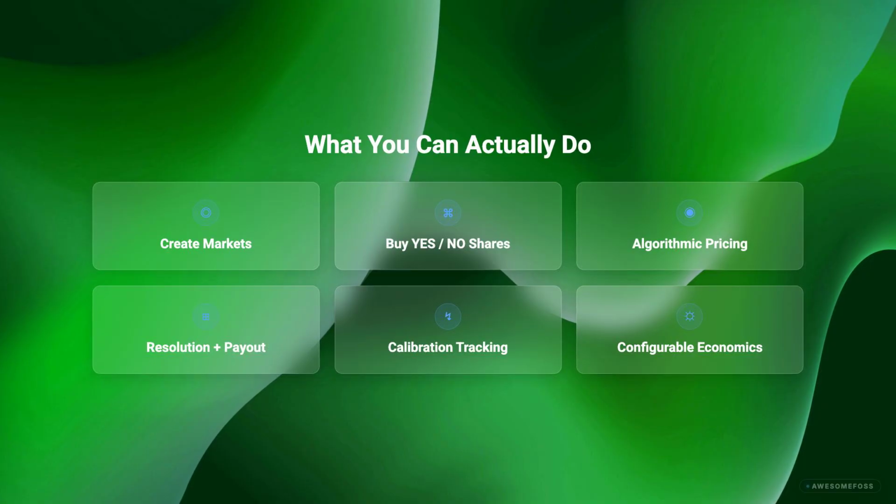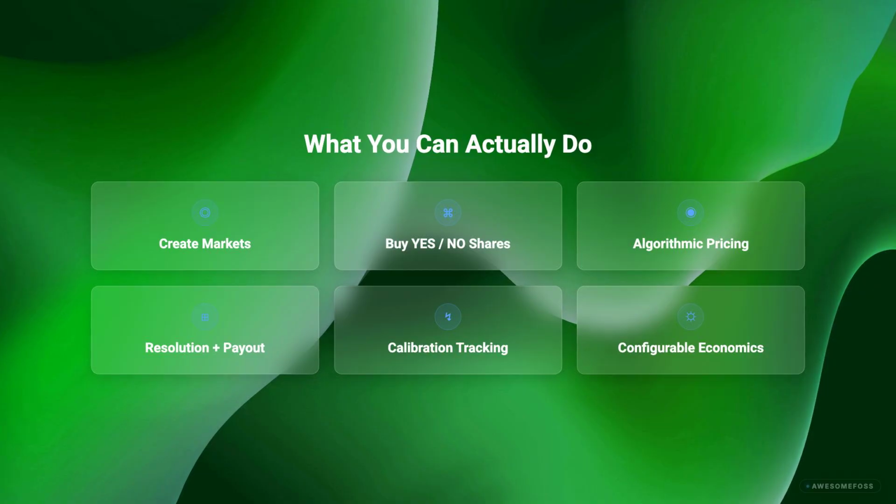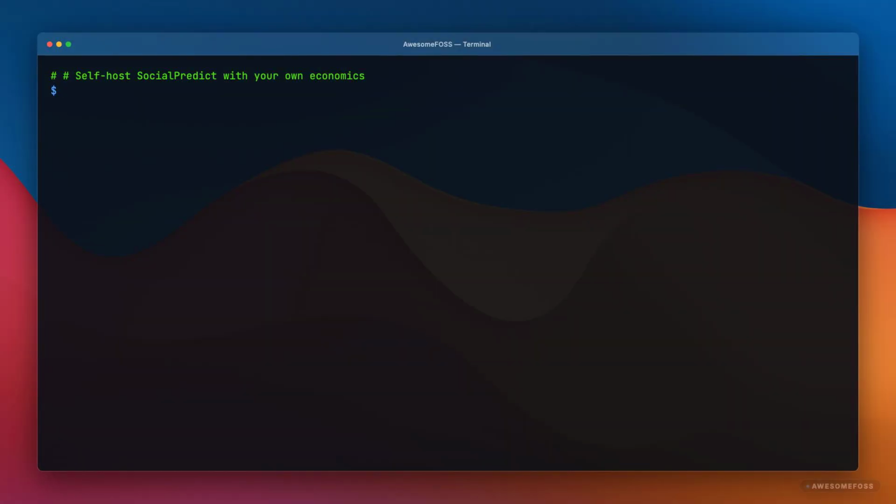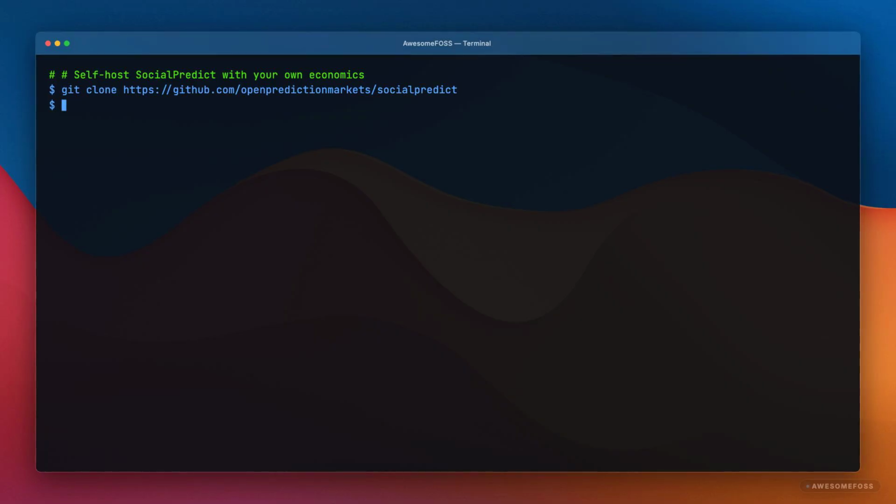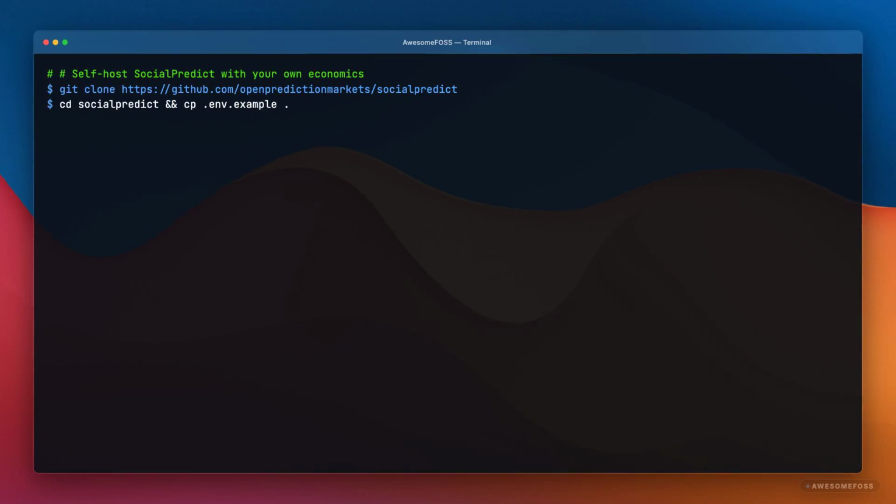Holders of the winning side get paid out, losers lose their stakes. The whole thing tracks calibration over time, so you can see who's actually good at predicting versus who just has loud opinions. Self-hosting is one Docker compose. Clone the repo, copy the example environment file, set your admin credentials and your starting balance config, docker compose up. The stack spins up the Go API, the JavaScript frontend, and the database. Web UI is on whatever port you mapped. From the admin panel, you create your first market, invite users, watch the trading begin.